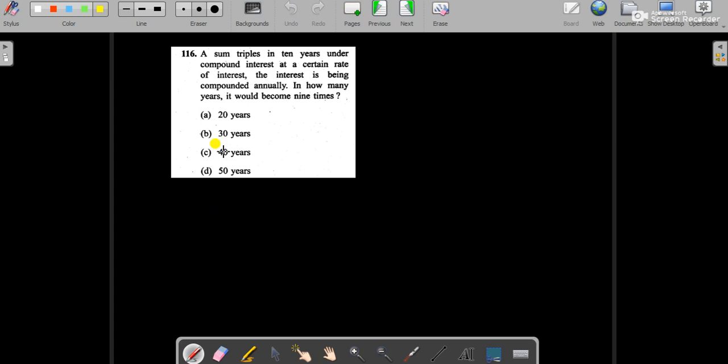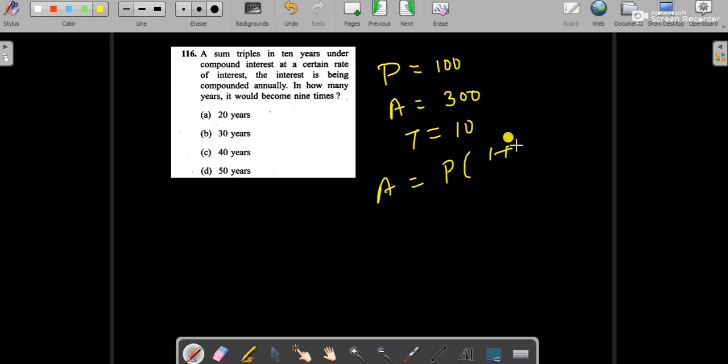A sum triples in 10 years under compound interest at a certain rate of interest. The interest is being compounded annually. In how many years would it become 9 times? Suppose initially it was 100. The amount became 300, 3 times. Time is 10 years. So we don't know the rate. We know the formula: amount equals principal into (1 plus r by 100) power 10.